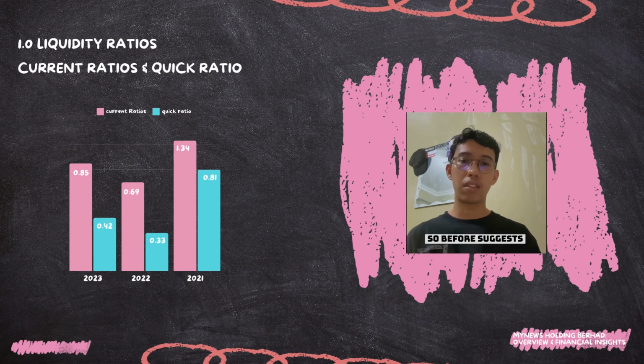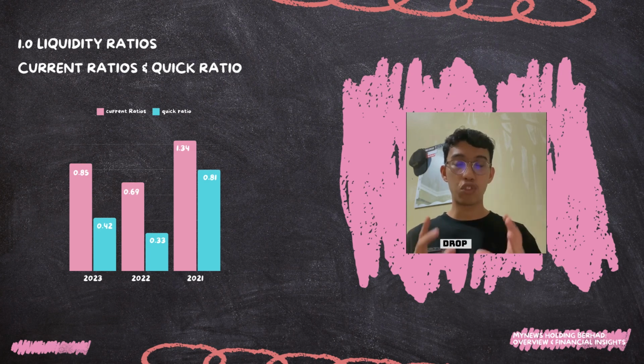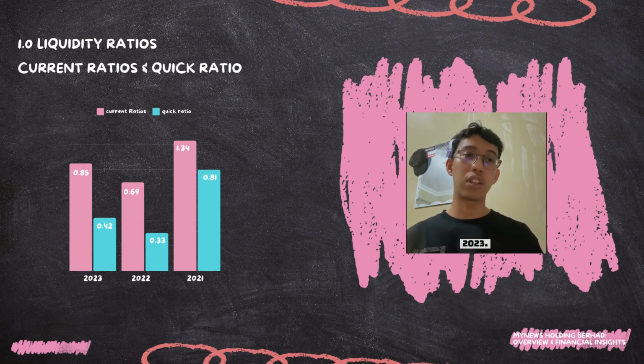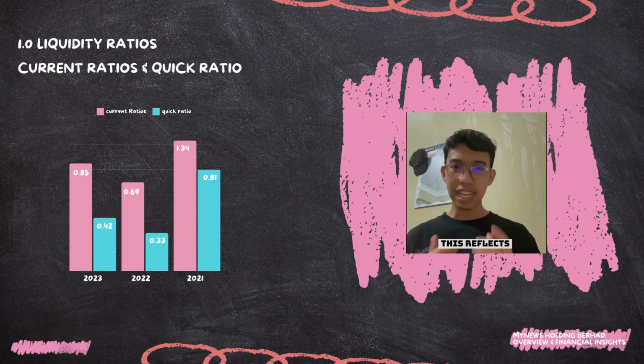Besides that, a major point is the significant drop in 2023. As you can see, the quick ratio declined from 0.69 in 2022 to 0.42 in 2023. This reflects a reduction in readily available assets to cover the short-term liabilities, which might point to slower accounts receivable turnover or increased reliance on